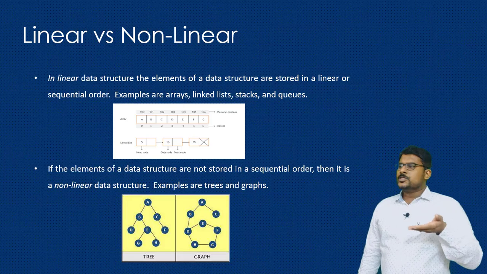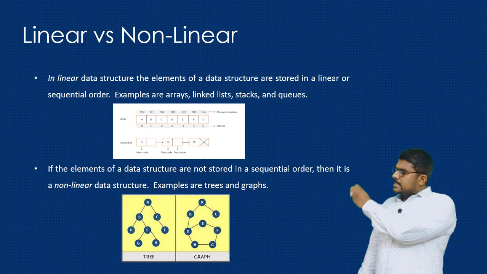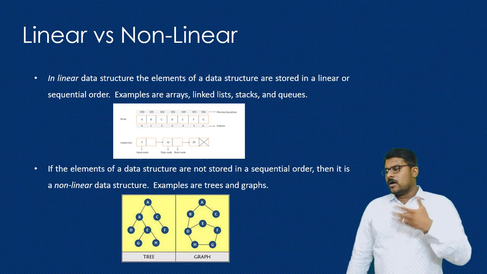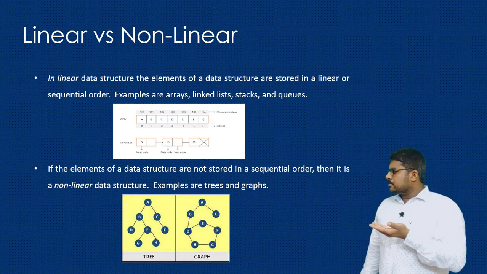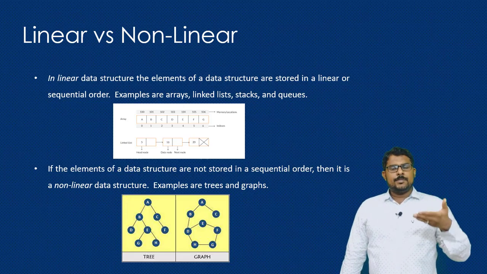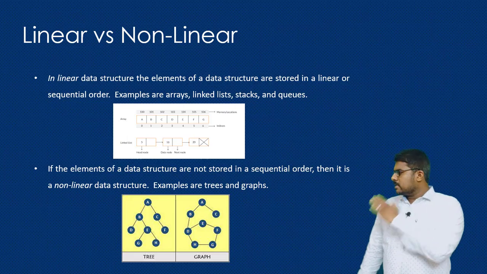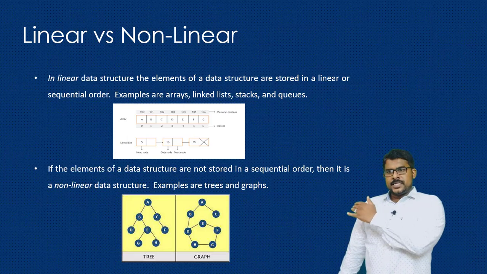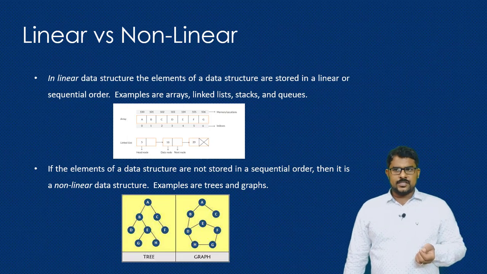The second approach is the non-linear data structure, where the data is arranged in a random way. Of course, it is connected with each other so that it can be retrieved. Depending upon the type of application, we may go for linear or non-linear data structures. Trees and graphs are the examples of non-linear data structures.